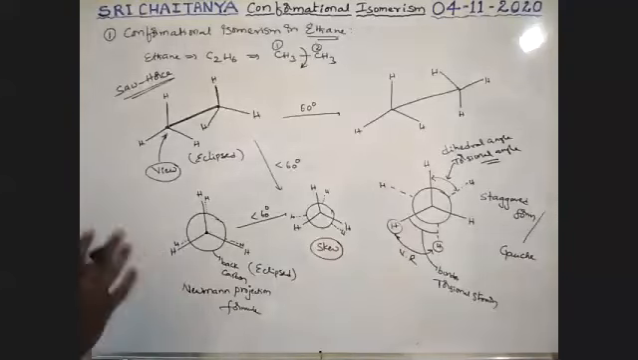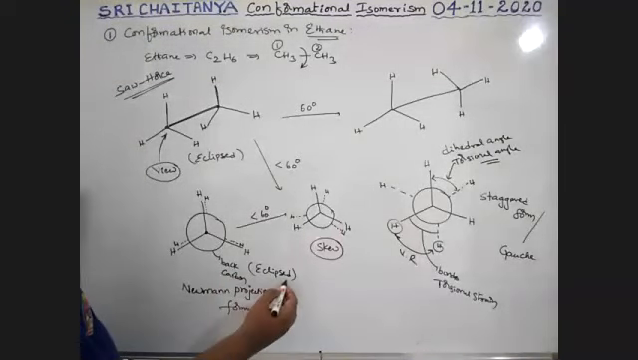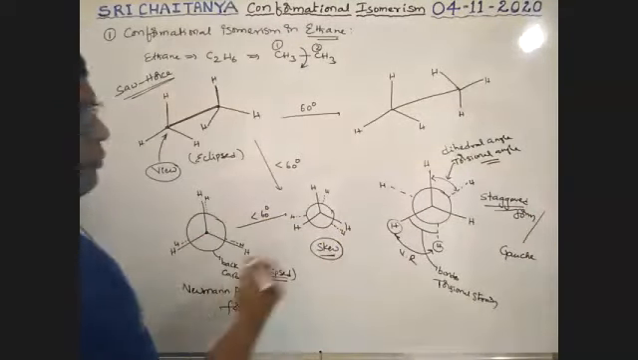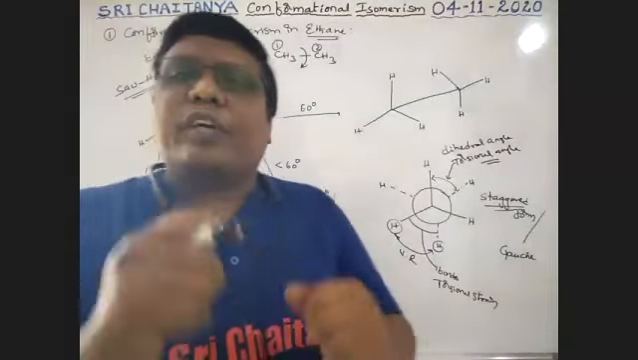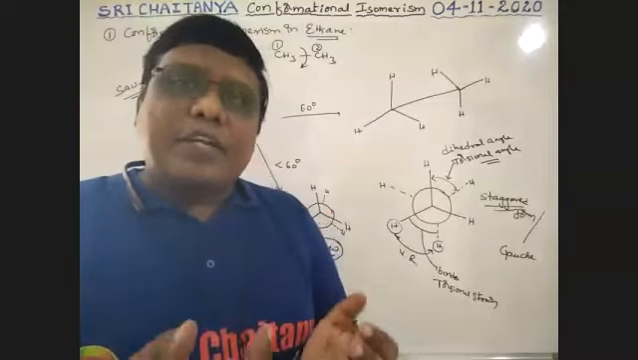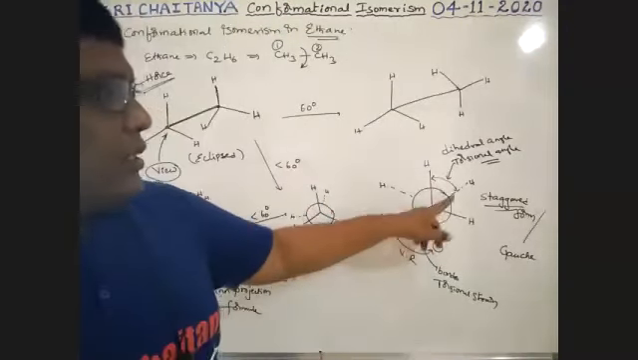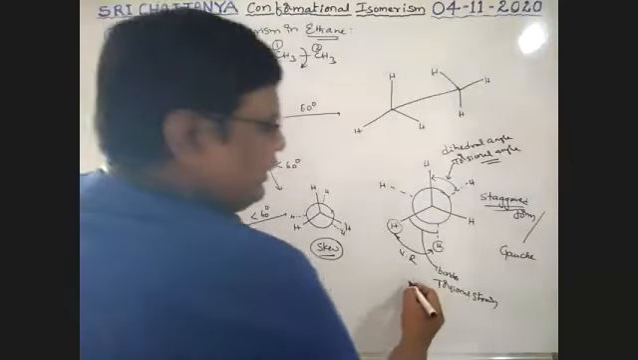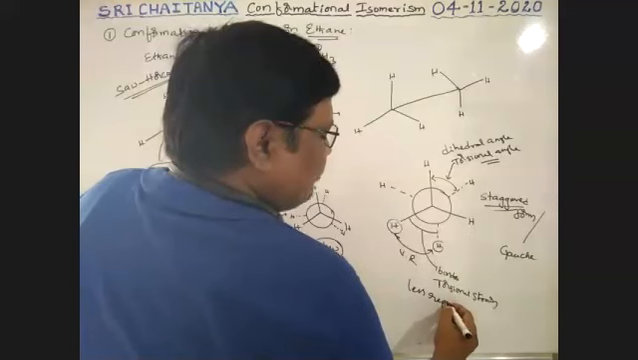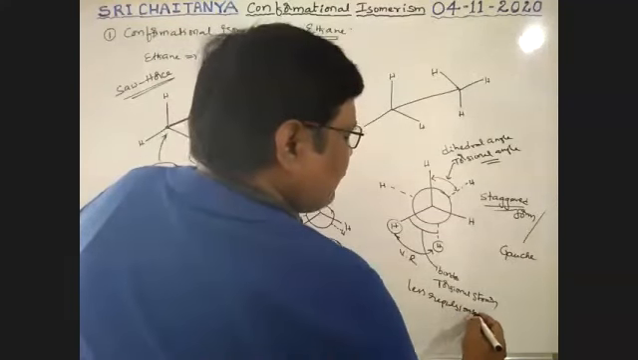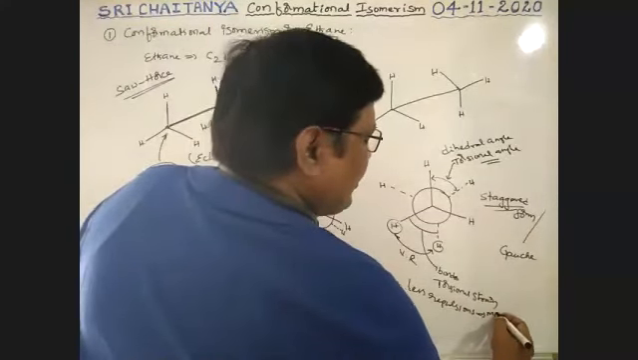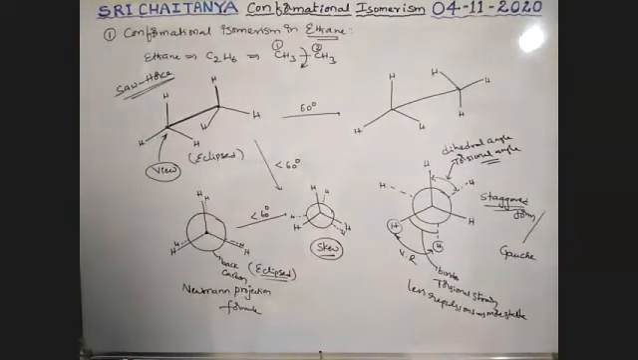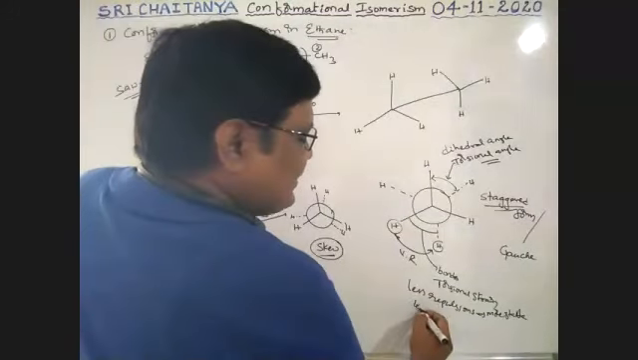Boys, among these three structures, that is eclipsed form, staggered form and skew form, which one is more stable? Less repulsions, more stable. See here, boys. Here, apart from each other, very, very less repulsions are possible. That means more stable. Less repulsions means more stable. More stable means less energy.